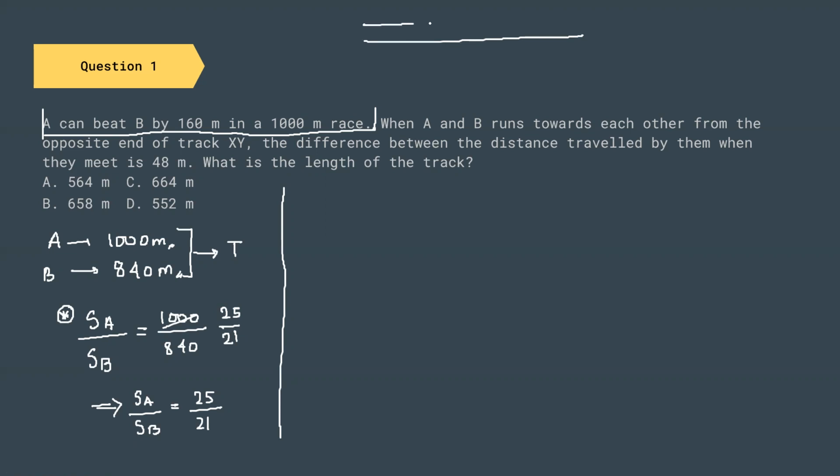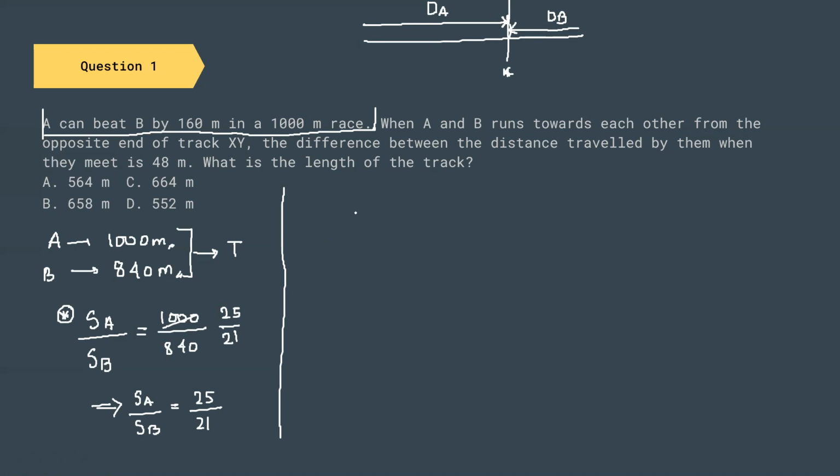A is running from this direction and B is running from this direction, and they meet at this point. So this is the distance covered by A and this is the distance covered by B. A is going to cover more distance than B because speed of A is greater than B.